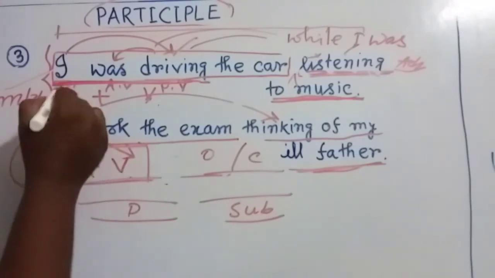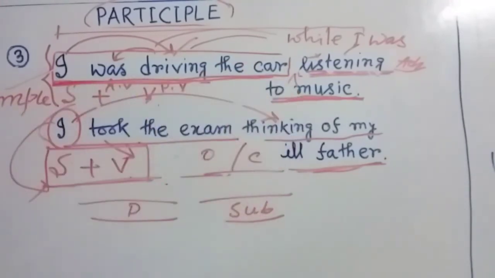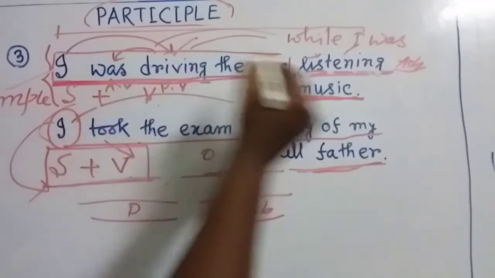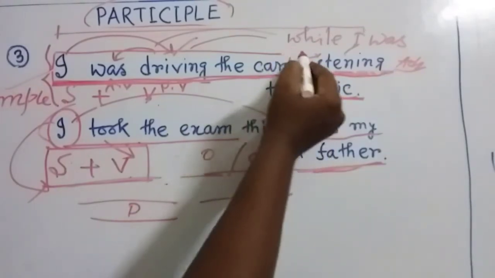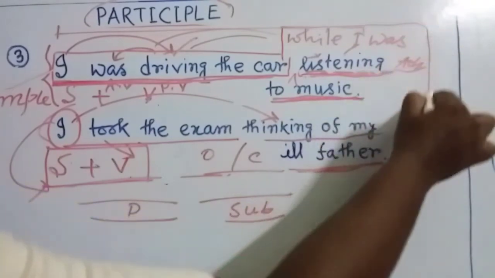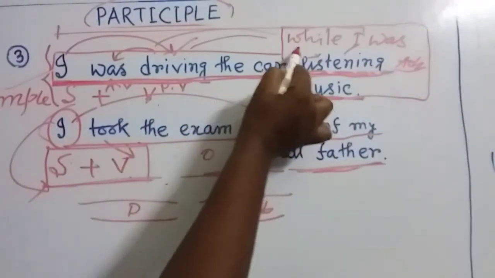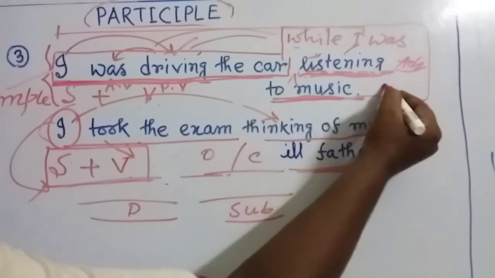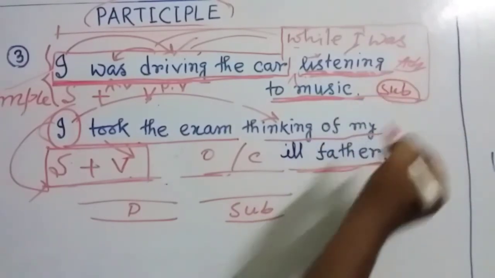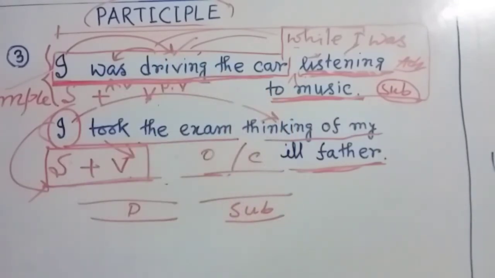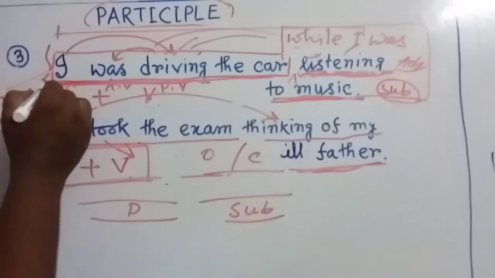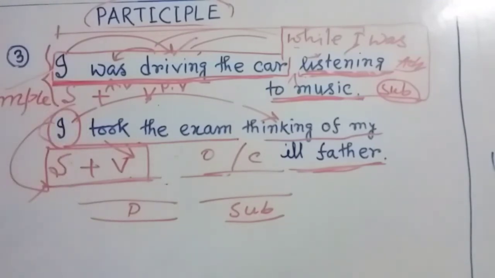Now friends, you can see I was driving the car, this is the principal clause, it has complete sense, and this part while I was listening to music, it is the subordinate part. So my dear friends, this part does not have independent sense. This part is entirely dependent upon this part. That's why this is called subordinate clause. This is sub clause or subordinate clause. That means it became a complex sentence. My dear friends, in this situation, we use present participle. The same thing here also.